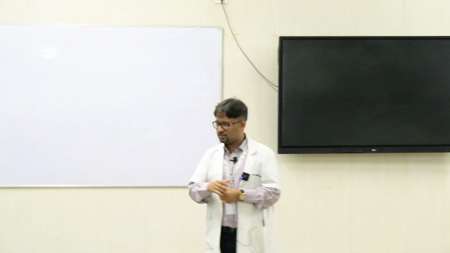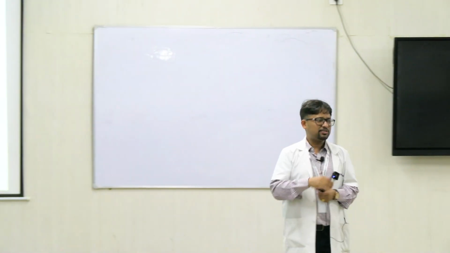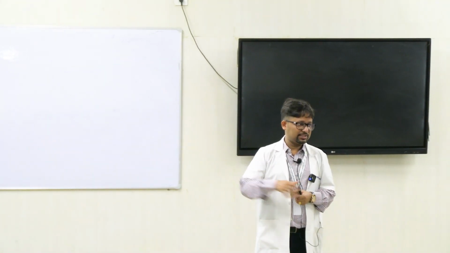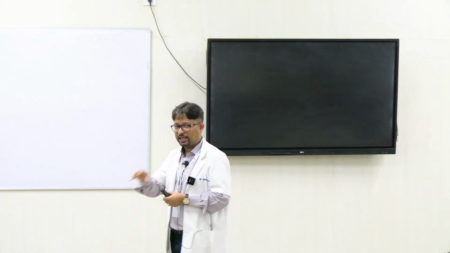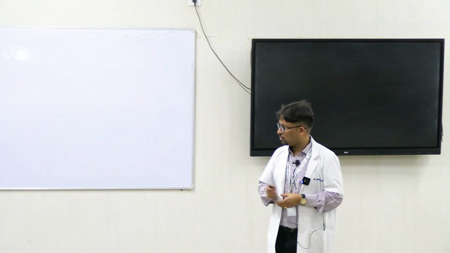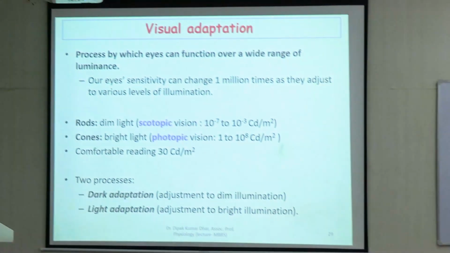It happens with all of us. But once we stay there for say 1 or 2 minutes, or say half a minute, then we gradually start seeing the objects around us, right? So even in dim illumination, if you give time, you can still see the objects around us. So this process is called dark adaptation, adjustment to dim illumination.